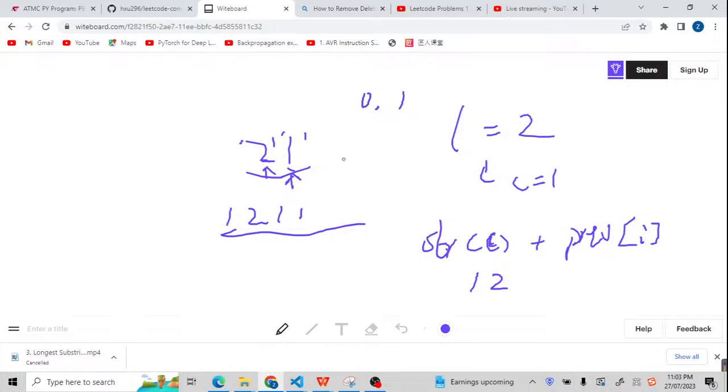But here we check if this index is less than L minus 1, or the nums I equals nums I plus 1. Yeah, if this I is less than L minus 1,